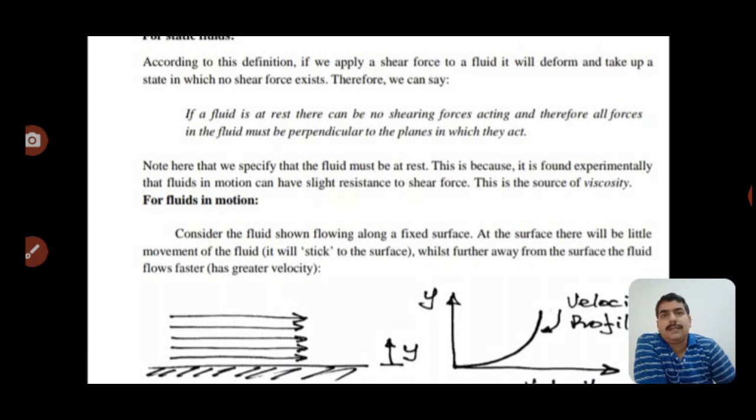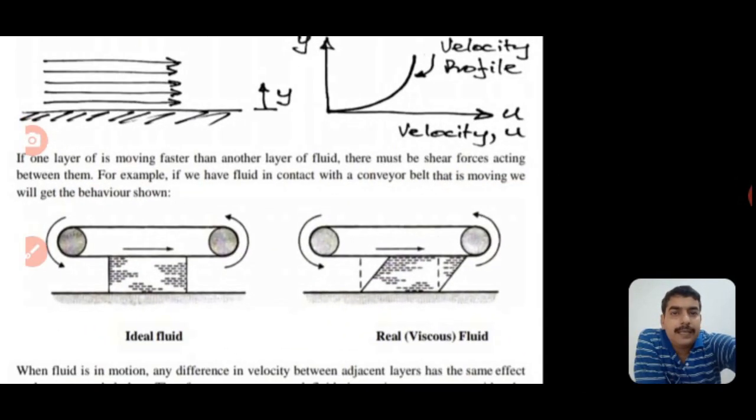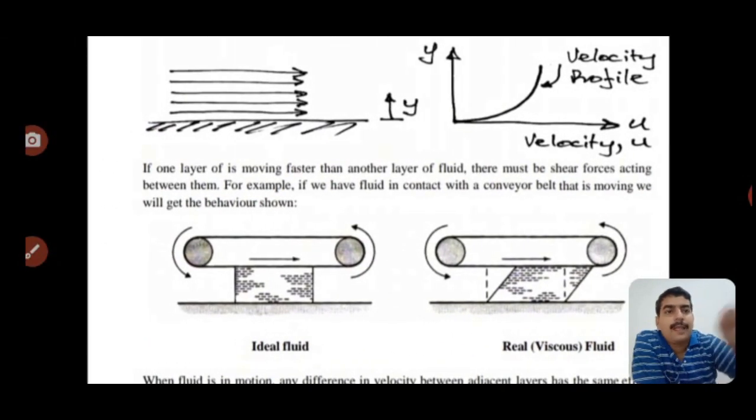Okay. Now here we see in the picture the direction of the fluid flow. The x-axis is the velocity and the y-axis is the depth of the fluid, and this is the velocity profile.